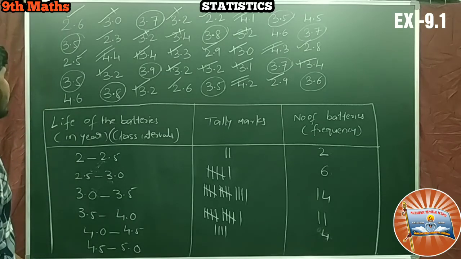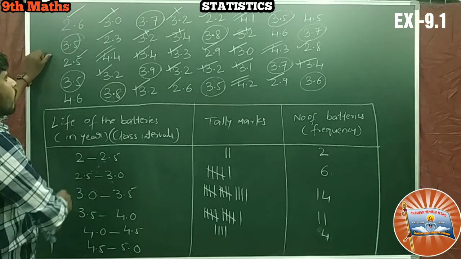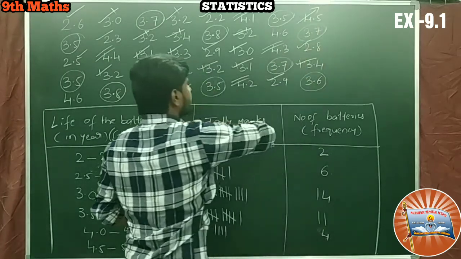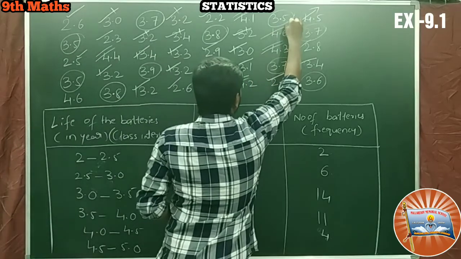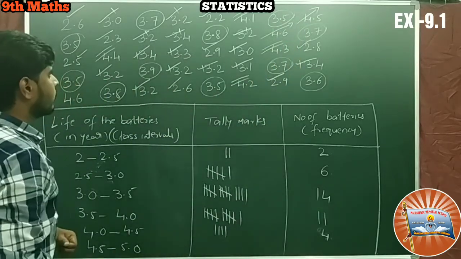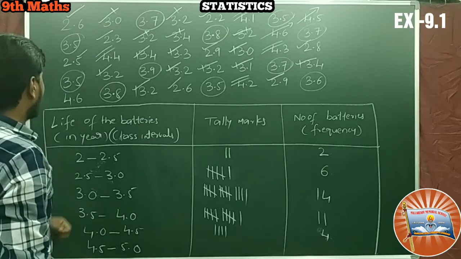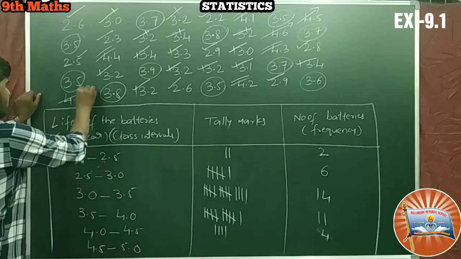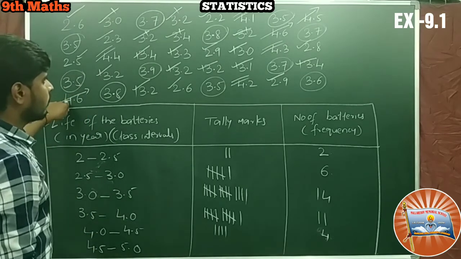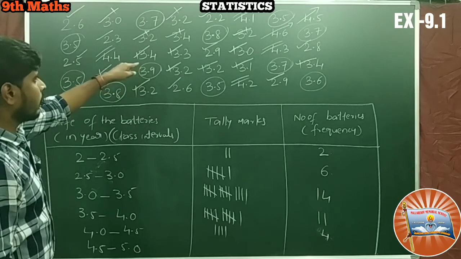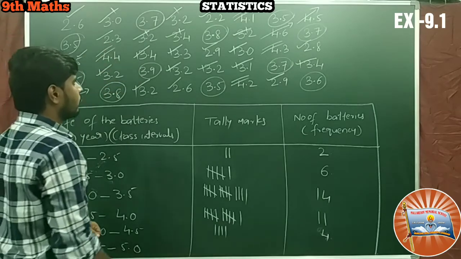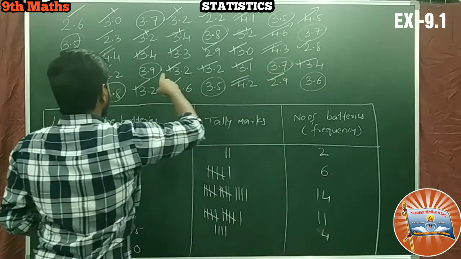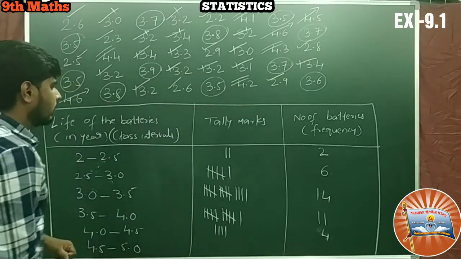And last one 4.5 to 5.0. So between 4.5 years to 5.0, in the first row, 1 is there. Second row, 2, and third row there is none, and fourth row nothing is there. Fifth row, there it is. So how many total? We shall count from first onwards. So 1, 2, 3, only 3 are there.